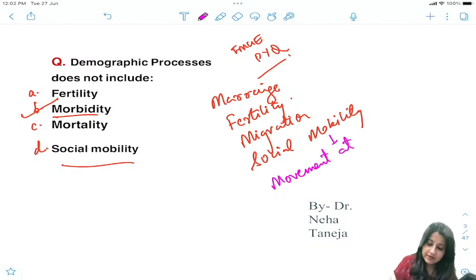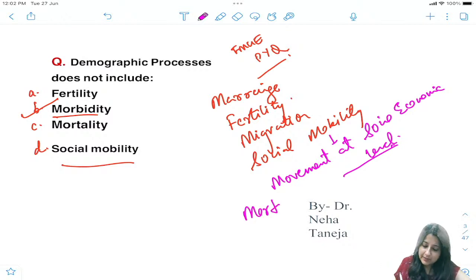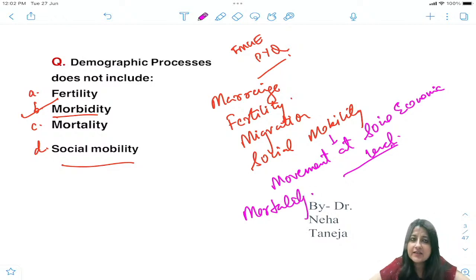Movement at which level? Movement at socio-economic level. And then also mortality. When there is death in the country, population is affected, right? So this answer becomes what?